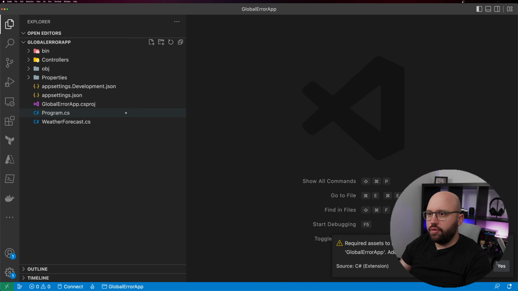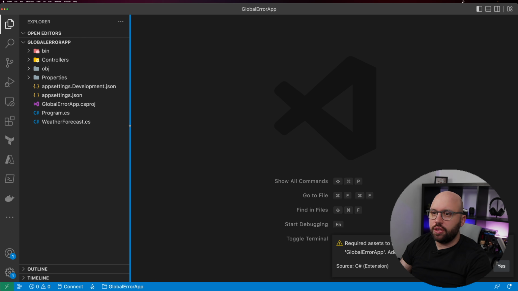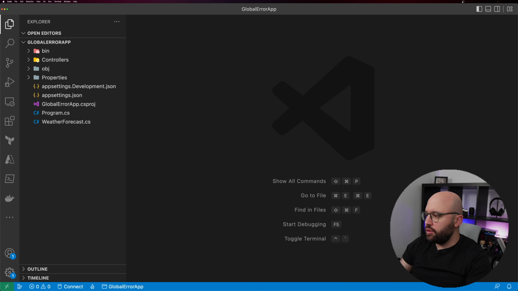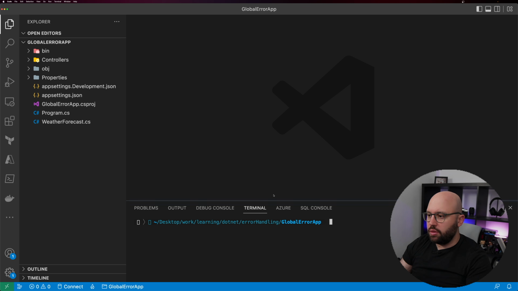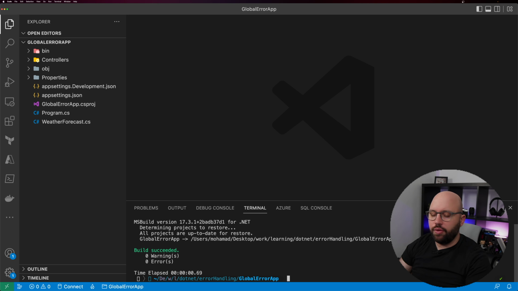Okay. So first things first, once we have our application ready, let's remove this, we don't need it. Let's open our terminal here, and let's make this a bit smaller. And I'm just going to do a dotnet build again, just to make sure that everything is running. Oh, great. So once we have created our application and opened it in Visual Studio Code, the next step is for us to install some packages.